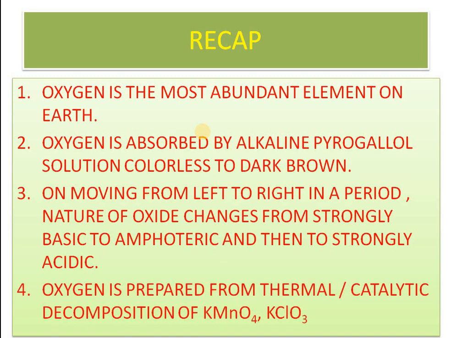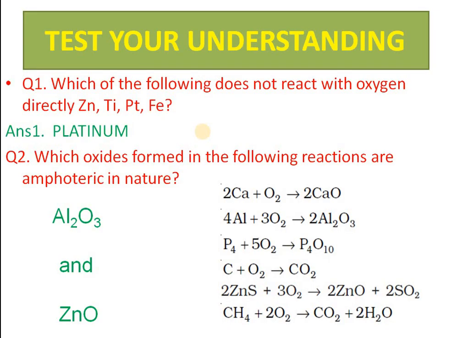Oxygen is prepared from thermal catalytic decomposition of KMnO4, KClO3. KClO3 is specifically mentioned in the syllabus, very important. Which of the following does not react with oxygen? You know that in the reactivity series platinum has the lowest reactivity. Similarly, which oxides formed in the following reactions are amphoteric in nature? Aluminium, zinc. CaO is basic, Al2O3 is amphoteric, P4O10 is acidic, carbon dioxide is acidic, zinc oxide is amphoteric.